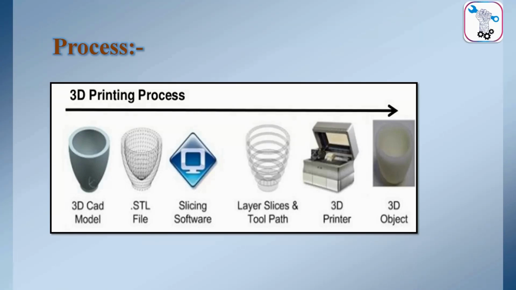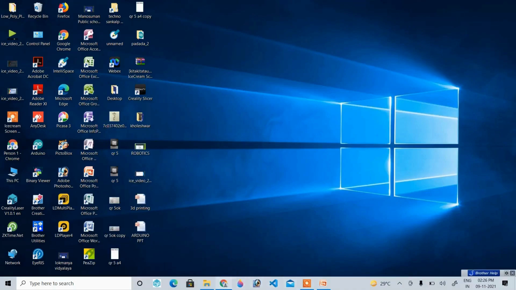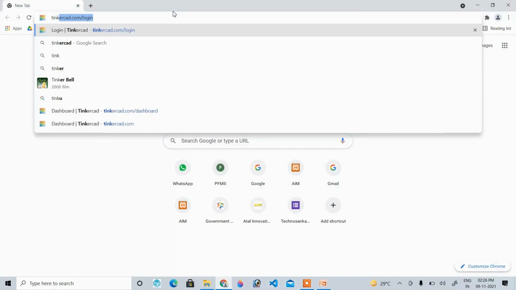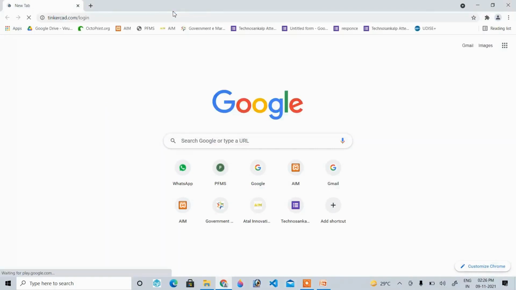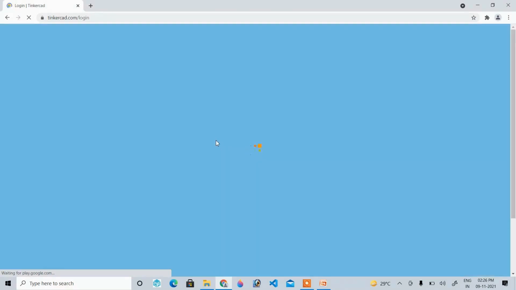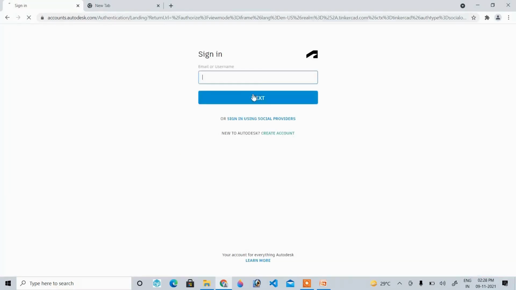So now we will see how we are going to use any kind of software. Currently for this session I will show you about Tinkercad. In Google we just have to go to the search bar and search for tinkercad.com login. Firstly, for using Tinkercad we have to log in. I don't have any account, so I'll go to create account.